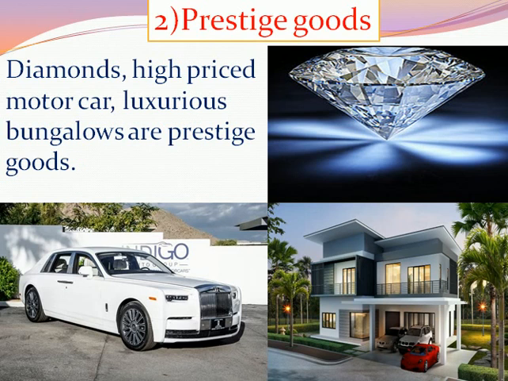We know that the price of these products is very high, and though the price is high, the demand is also high, because high income groups prefer high price goods for their prestige, and they will demand more of that high price product at the highest price. Though the price of prestige goods increases, the demand for these goods will also increase. It will not decrease. That is why these prestige goods are not included in the law of demand. They are exempt from the law of demand.